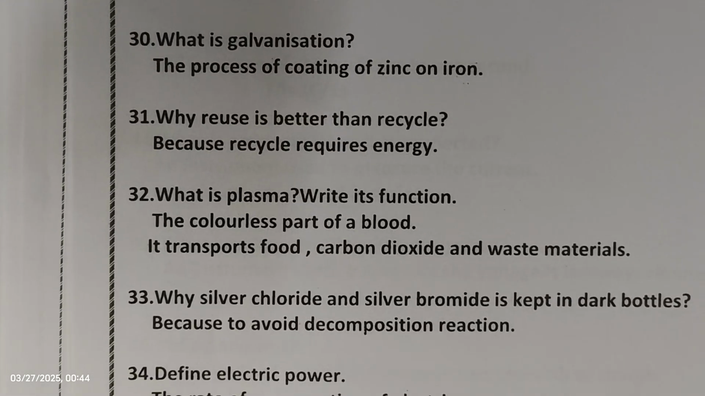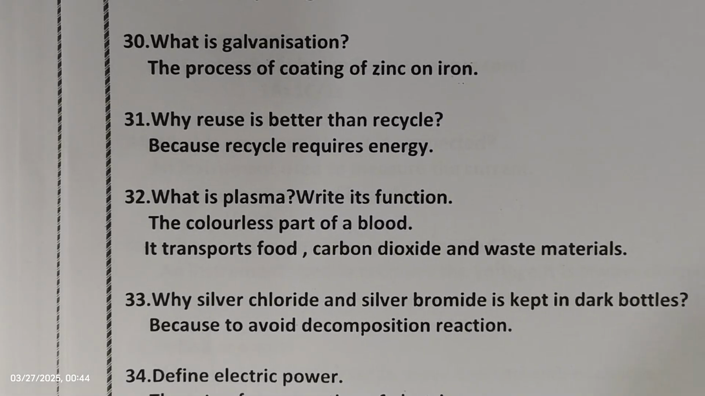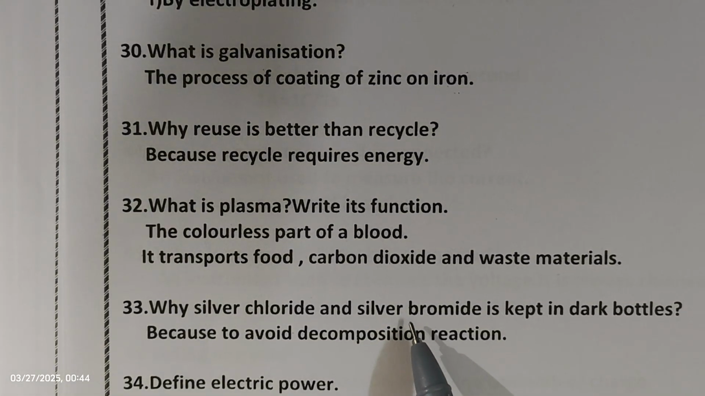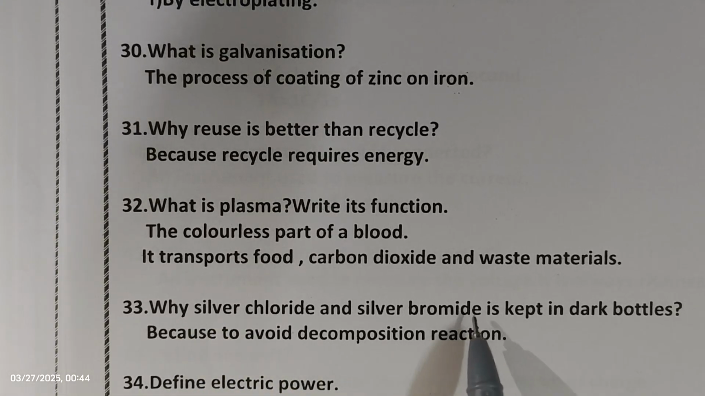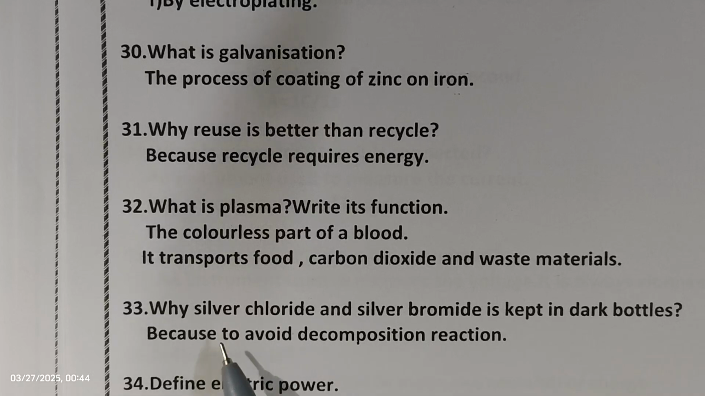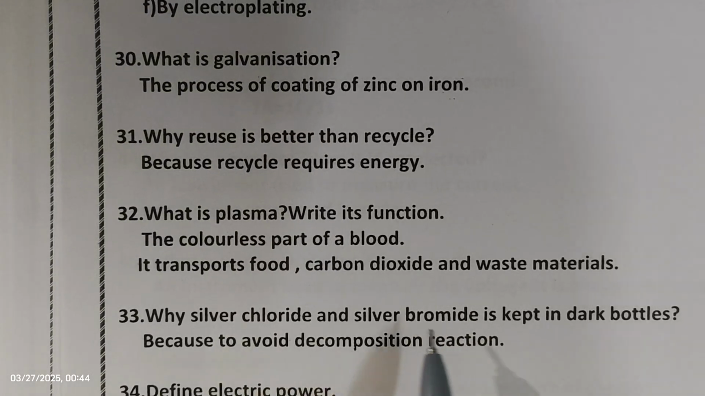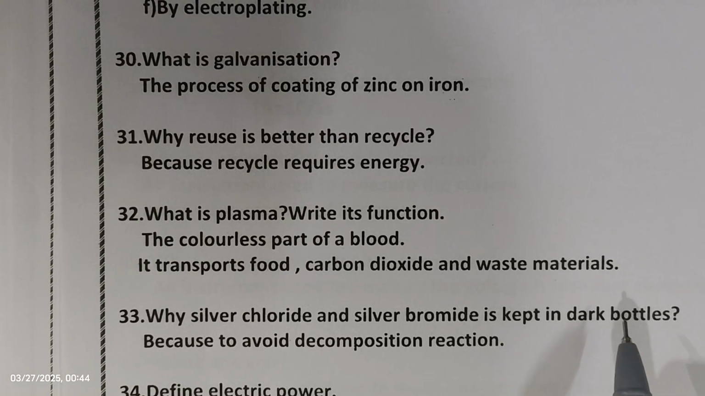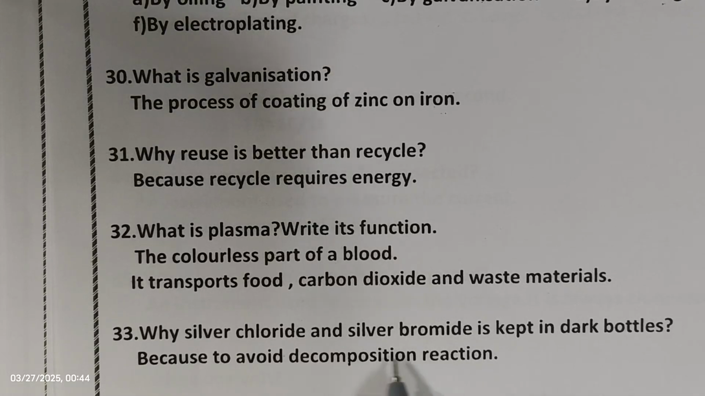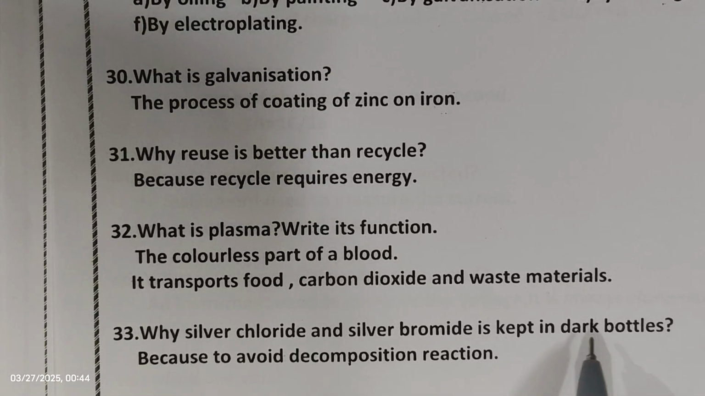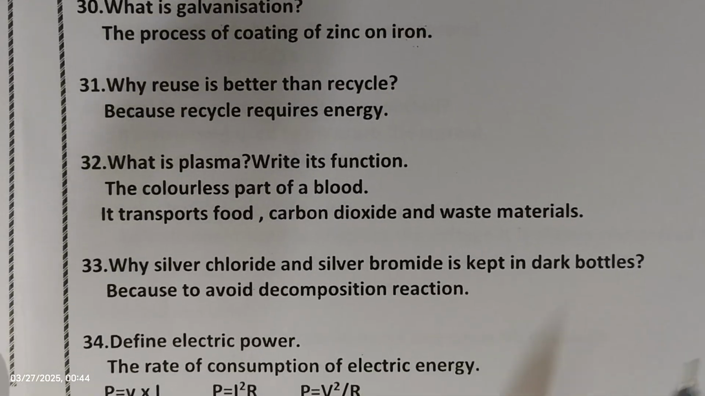Next question. Why are silver chloride and silver bromide kept in dark bottles? Most frequently asked questions are give reasons. Silver chloride and silver bromide are kept in dark bottles to avoid decomposition reaction. They undergo photolytic decomposition, so to avoid the decomposition reaction, they are stored in dark bottles. Okay. Next question.